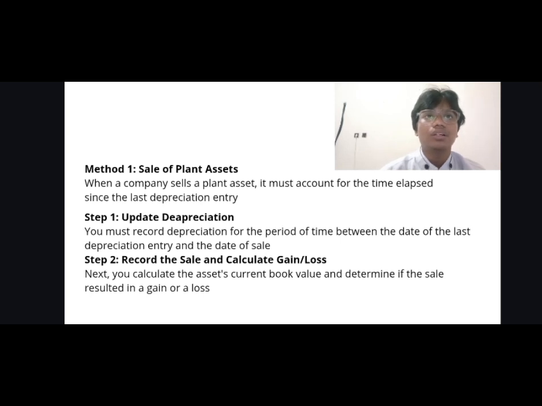For the first method, we have sale of plant asset. When a company sells a plant asset, it must account for the time elapsed since the last depreciation entry. For the first step, we should update the depreciation. You must record the depreciation for the period of time between the date of the last depreciation entry and the date of sale. And the second step, we record the sale and calculate gain or loss. We count the asset's current book value and determine if the sale resulted in gain or loss.